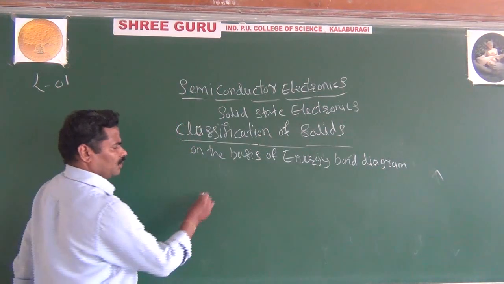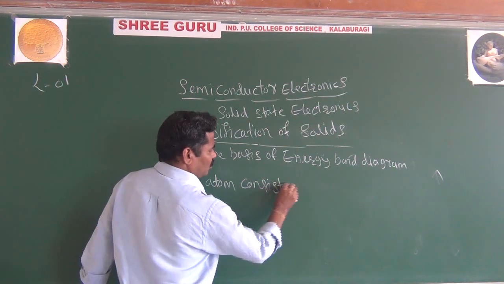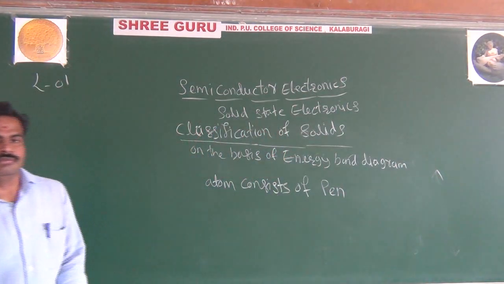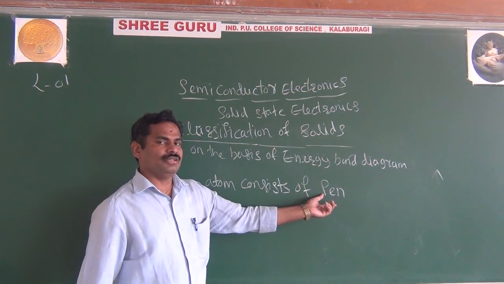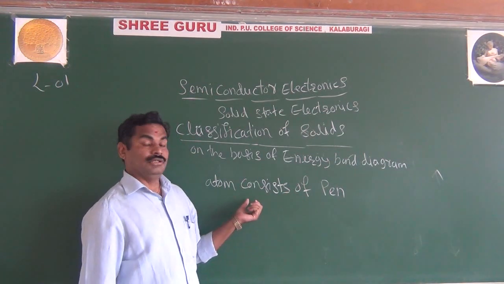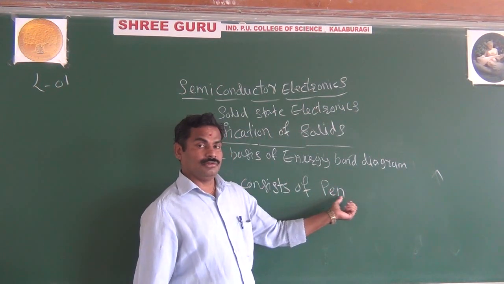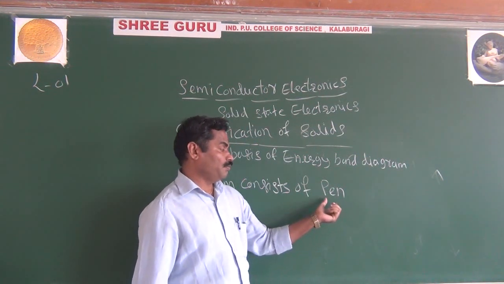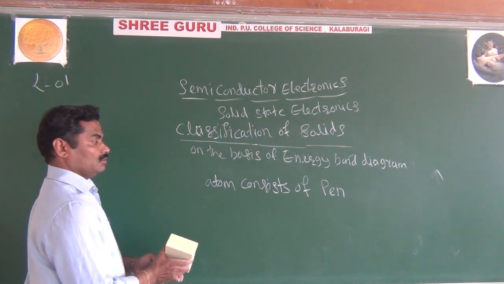If you go for energy band, first you understand what the atomic structure is. And as we know, the atom consists of PEN. Maybe you are surprised. Why has the sir written pen? Is there any pen in the atom? No. The atom consists of PEN, which means, as we know, P is proton, E is electron, N is neutron. As you know already, the atom consists of proton, electron, neutron.